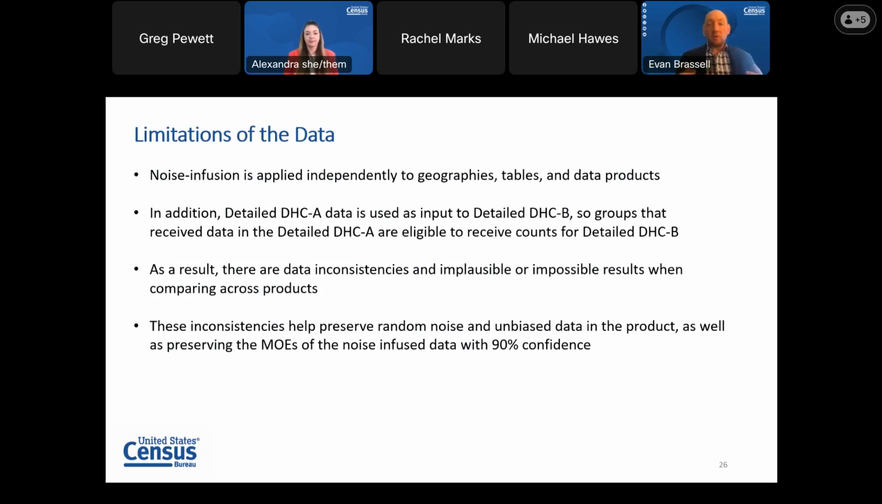Unfortunately, what that means is that there could be inconsistencies when comparing across products, but these inconsistencies allow for both products to protect the data as well as provide unbiased estimates. Also, because we preserve this random noise, we can quantify it and present this noise as an MOE so users can understand the expected difference between the enumerated and published counts.